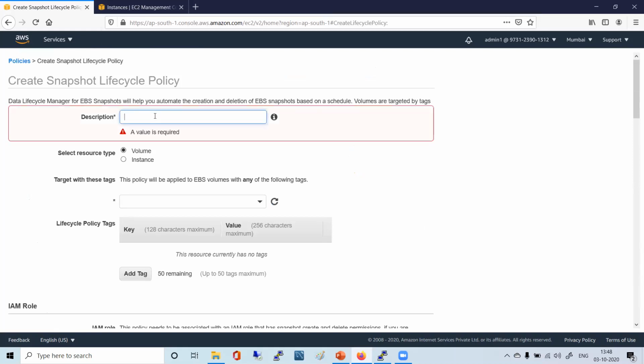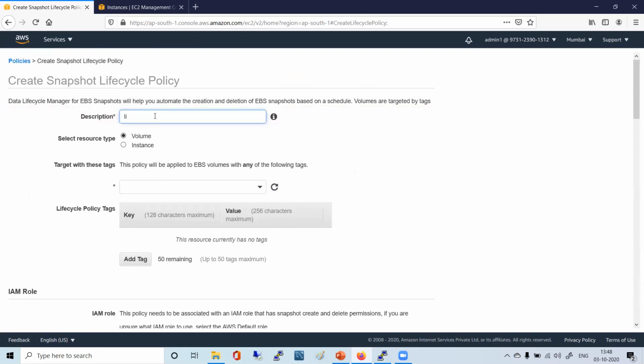Okay. So this is the life cycle of my 1G volume. I am creating this life cycle for my 1G volume, right? Target with these tags, this policy will be applied to EBS volumes with any of the following tags.